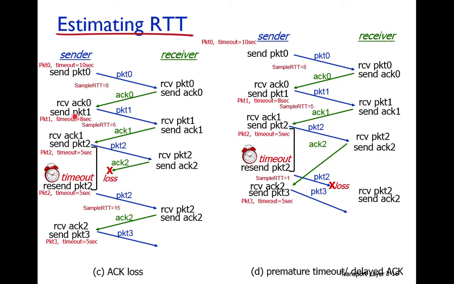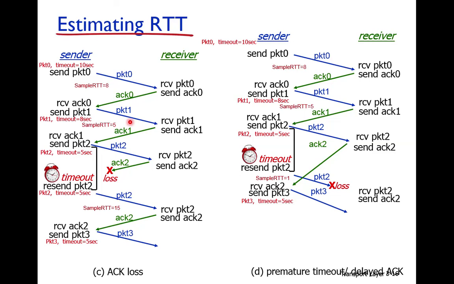When we transmit the next packet, the previous packet's sample RTT becomes the timeout for the next packet. The previous packet is packet number 0 and its sample RTT is 8 seconds, so 8 seconds becomes the timeout value for packet number 1.